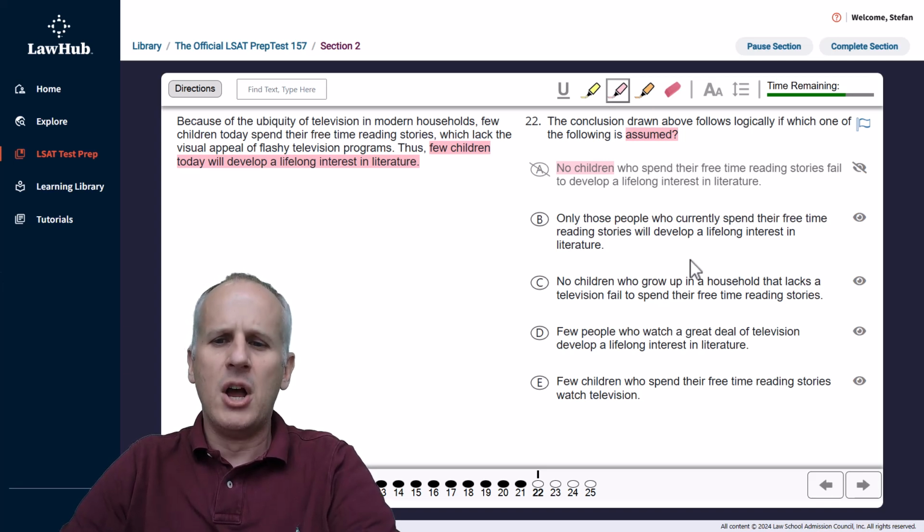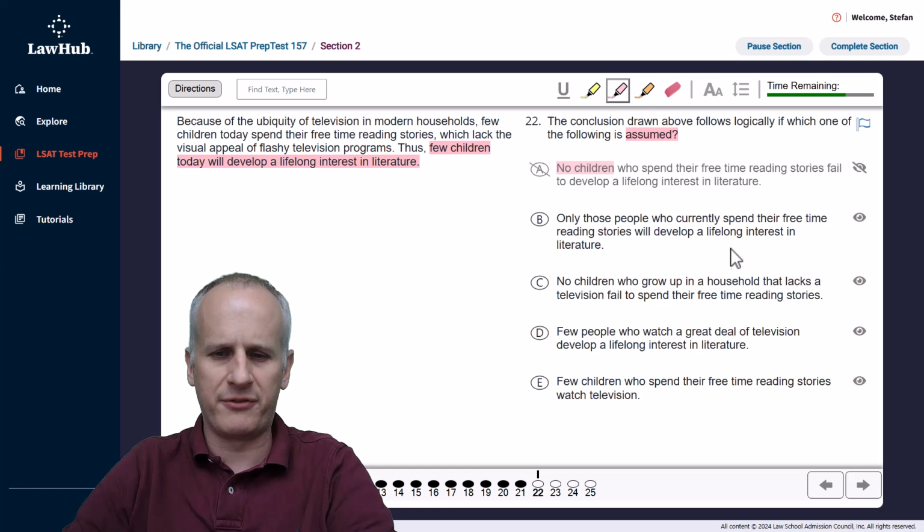Next, we have choice B. Only those people who currently spend their free time reading stories will develop a lifelong interest in literature. Well, this may seem to go a little bit beyond the quote unquote scope of the argument, but people include children. So we can't necessarily eliminate choice B. I can understand that you might not want to select it proactively, but at the very least, we're going to leave it open for now.